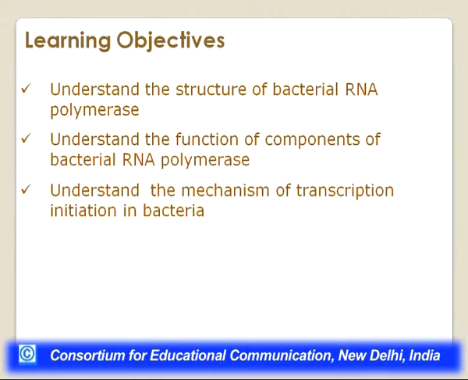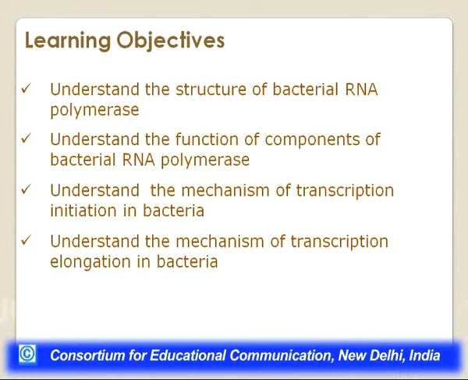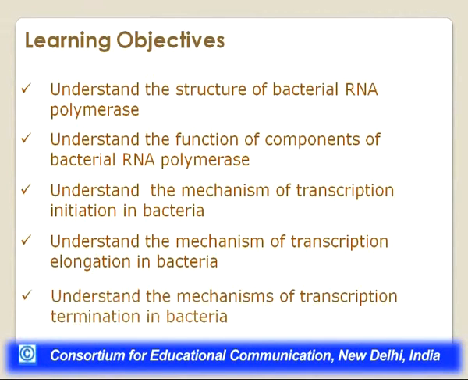We'll see that this transformation from DNA to RNA is basically carried out in 3 steps. The first one is initiation, when the process starts. Then comes elongation, when the DNA is transcribed into RNA, and then there is termination. So we will follow this initiation, elongation and termination cycle. We'll understand the mechanism of transcription initiation, the mechanism of elongation, and the mechanisms of transcription termination in bacteria. So, practically we'll cover prokaryotic transcription in today's lecture.